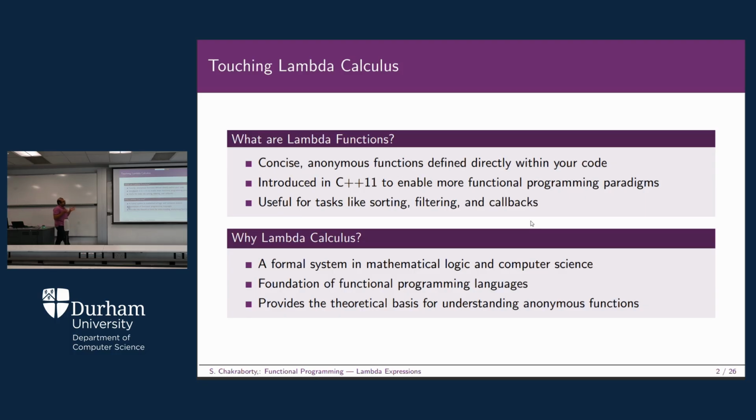The code will be much smaller, and you focus on what you are going to do, not on how, because the how will be done on your behalf by the compiler itself, G++. It was introduced in C++11 long back, I think a decade ago, to enable more functional programming paradigms. They are really useful for tasks like sorting, filtering, and callbacks.